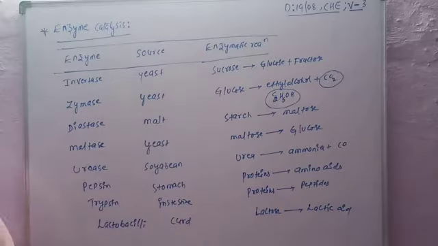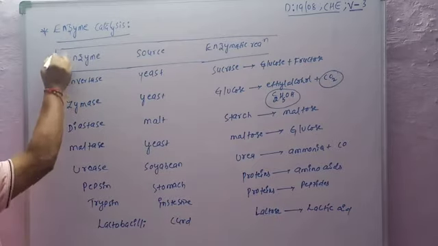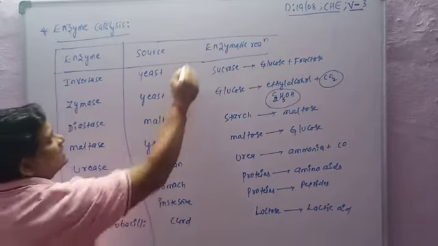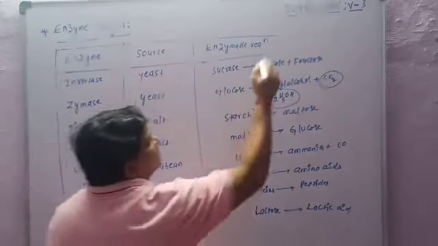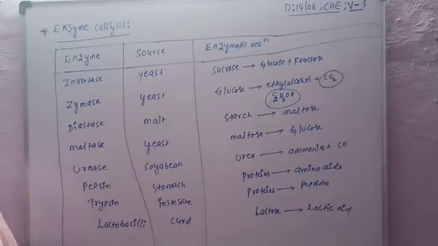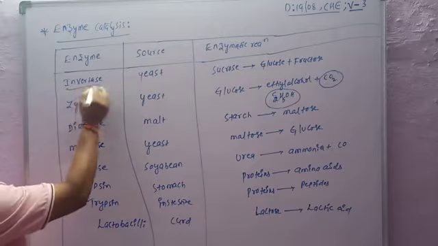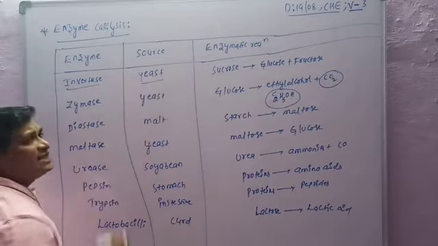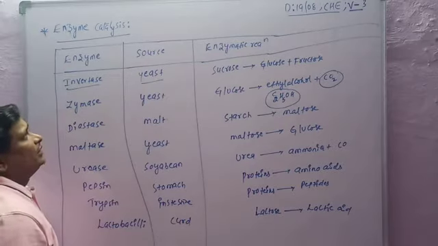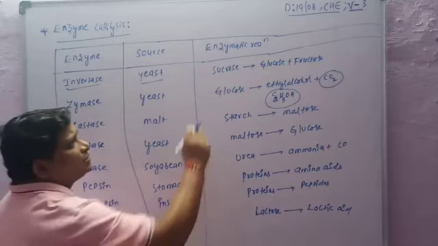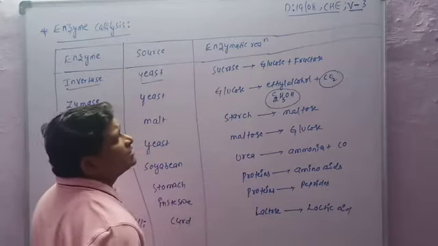So these are the enzymes, their sources and enzymatic reactions. Let's see once more. The name of the enzyme is invertase. Its source is yeast. It is used in the reaction of sucrose converted into glucose and fructose.